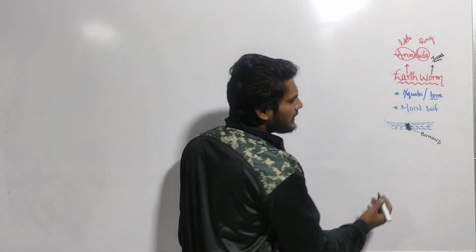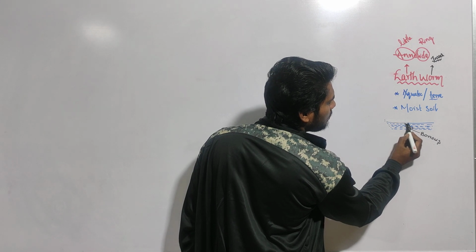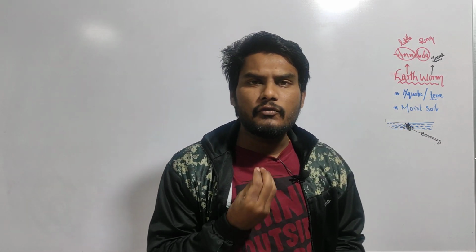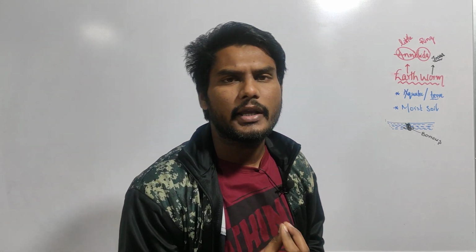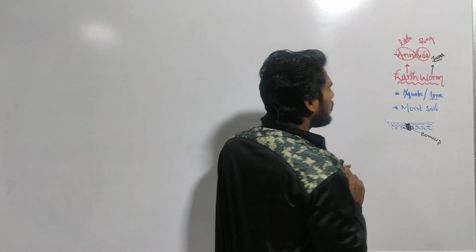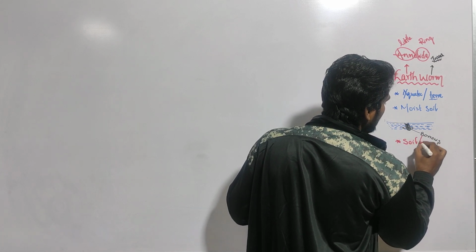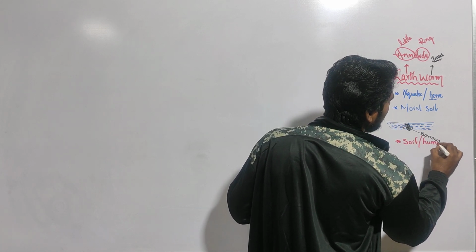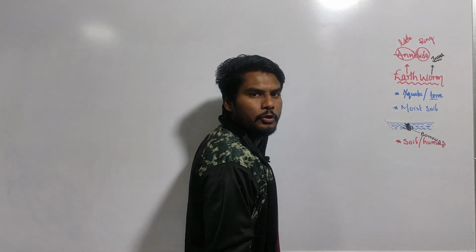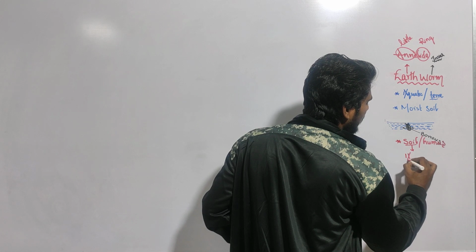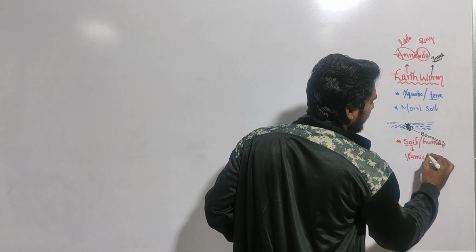After staying inside the burrow, the earthworm starts eating the soil, swallowing the soil. Why? Because the food material for the earthworm is soil only. The soil is also called humus. Why is the soil also called humus? Because soil contains one chemical, which we call humic acid.